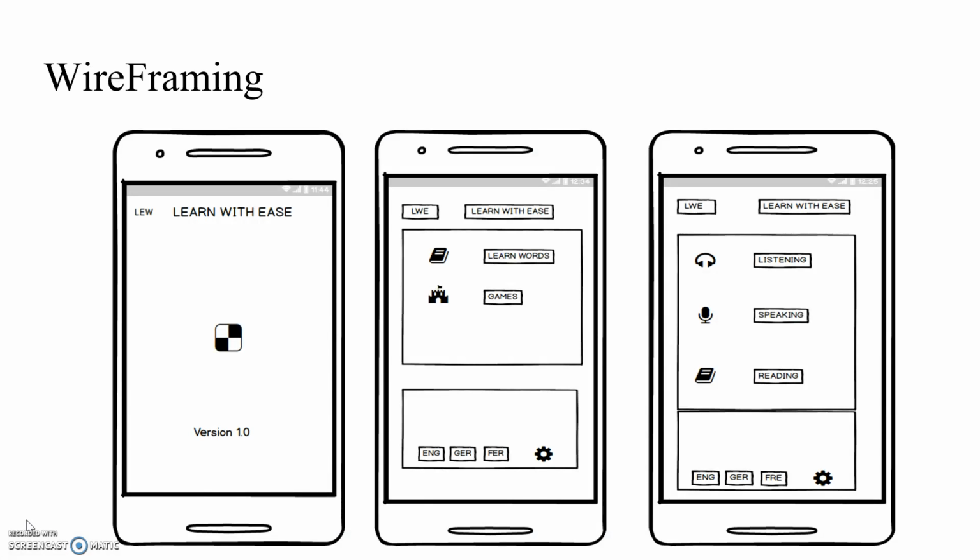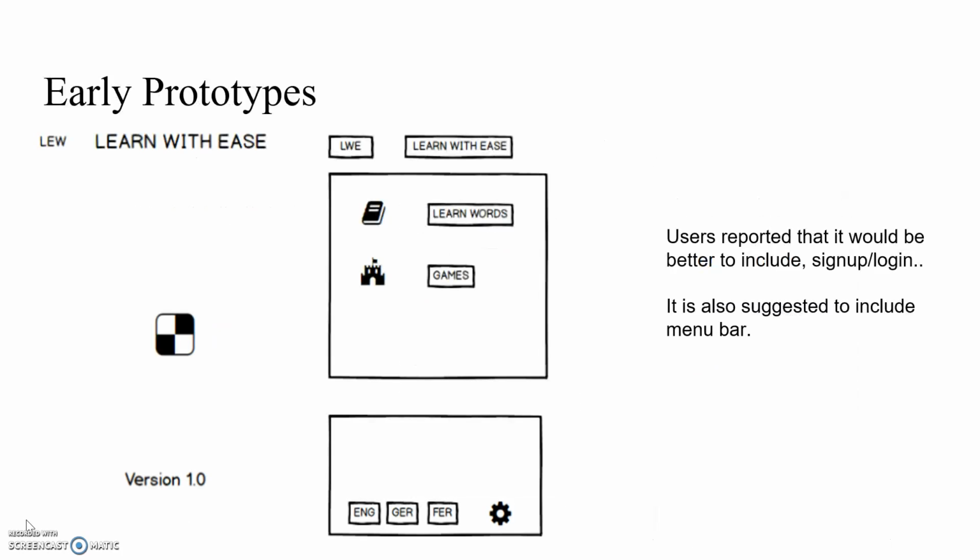This is the wireframing of the app. First of all, the wireframing is done through the Balsamiq software. This is the first wireframing sketch made through Balsamiq, and then come the early prototypes. For prototypes, the Proto app is used.